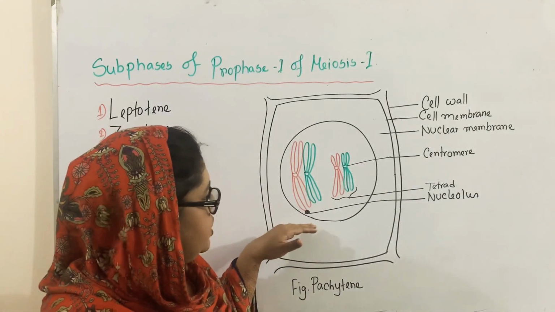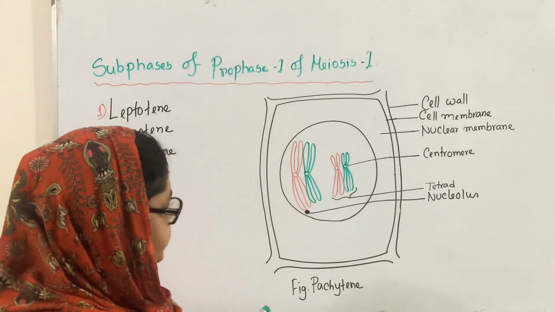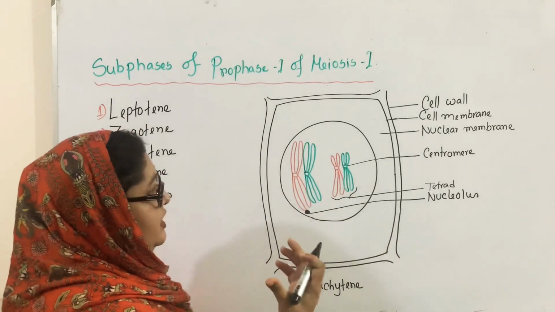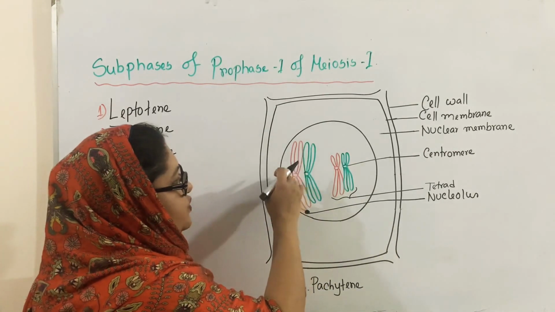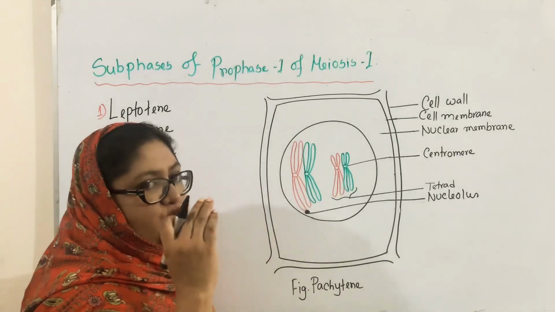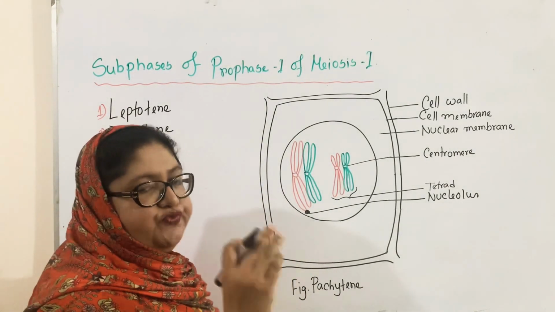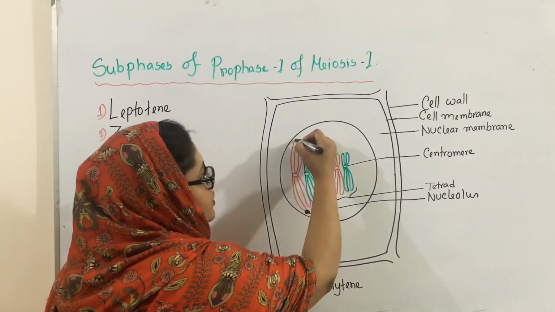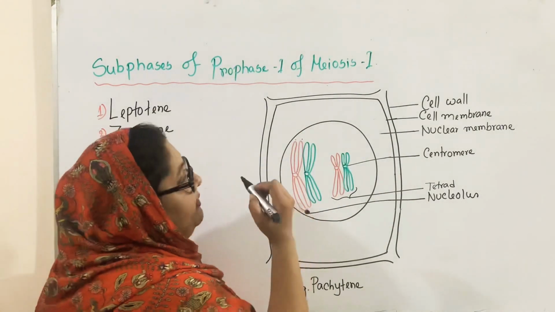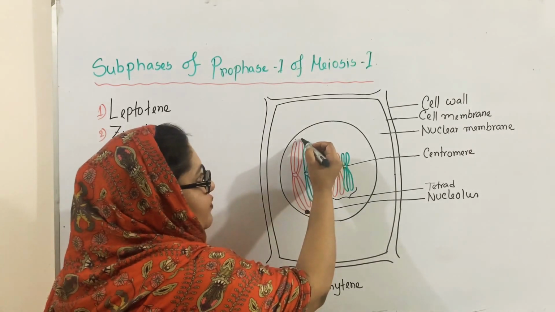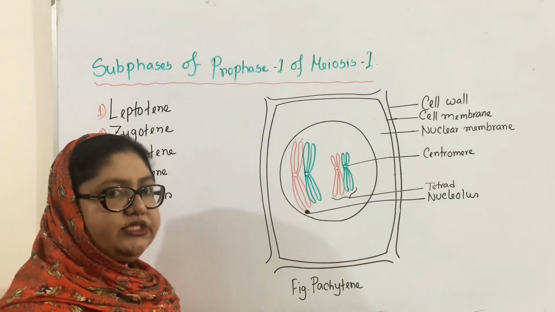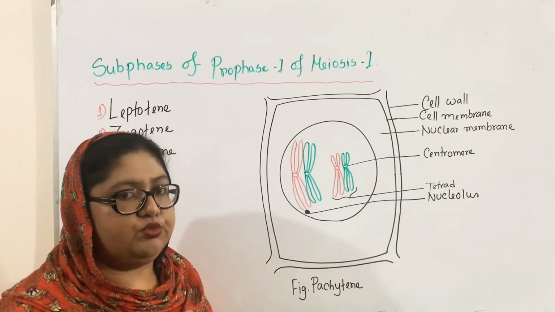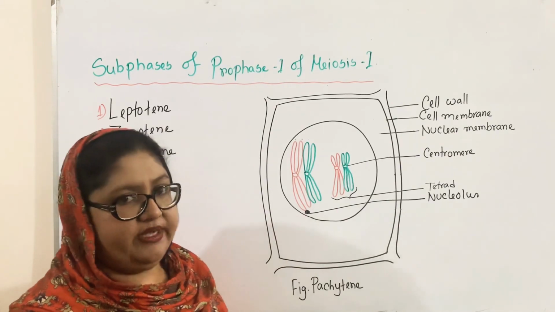In this process, you can see another thing, that is the sister chromatids. The red 2 chromatids are known as sister chromatids. So the chromatids that are produced from the same parental chromosome are known as sister chromatids. That means these 2 are sister chromatids. But the green one and the red one are known as non-sister chromatids. So the 2 chromatids that are produced from 2 parental chromosomes are known as non-sister chromatids.